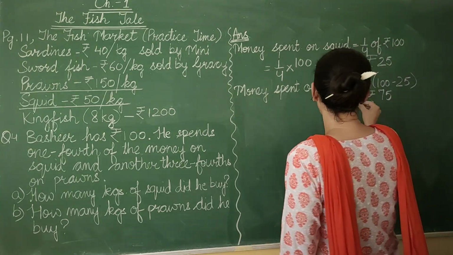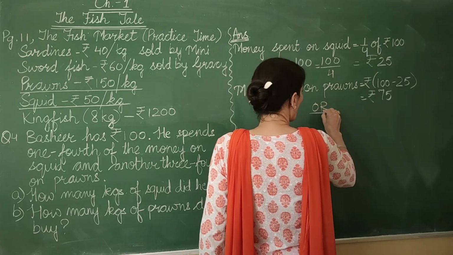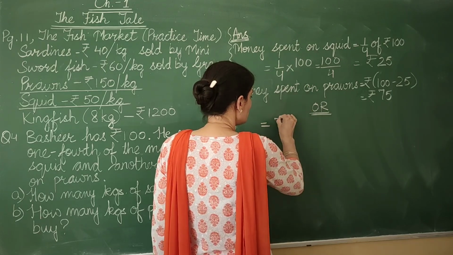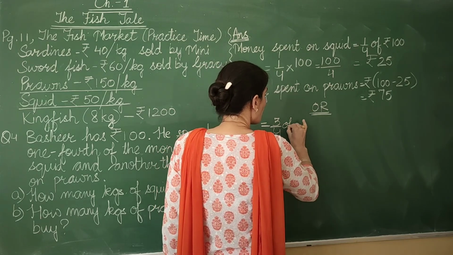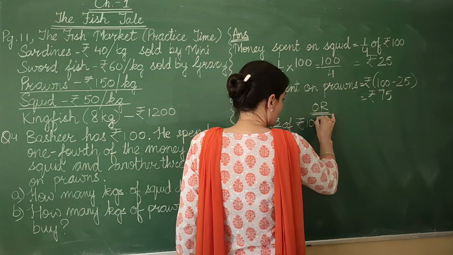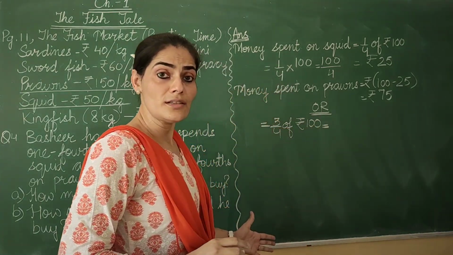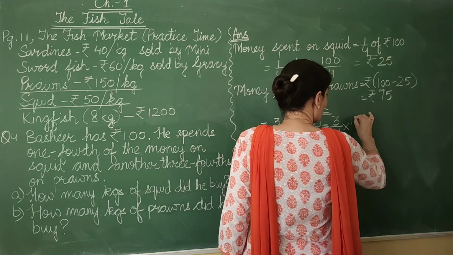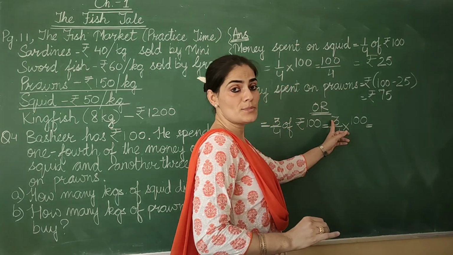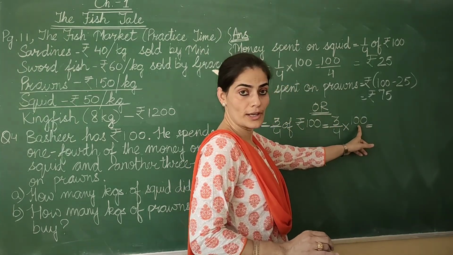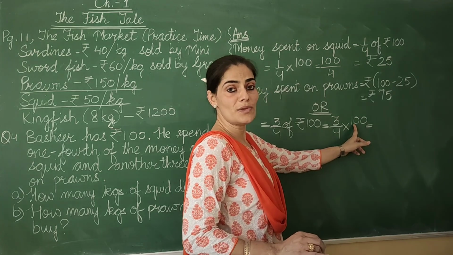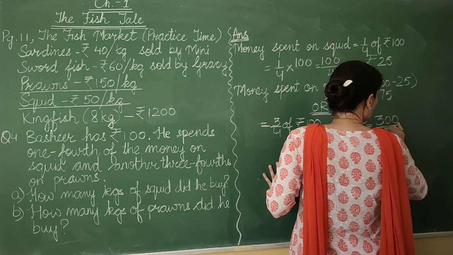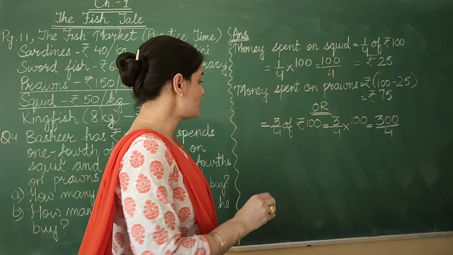The other way of doing this is I am writing money spent on prawns will be equal to 3/4 of rupees 100. We know of means multiply. So can I write like this? 3/4 multiplied by 100. Let's multiply this numerator with the whole number. 3 into 1 gives me 3. And 2 zeros, that means 300 upon 4. Let's do the division here.